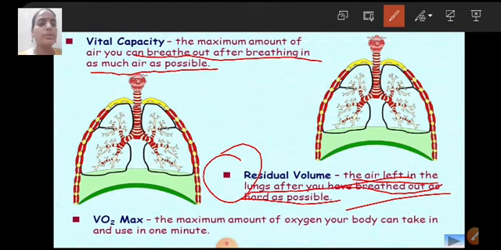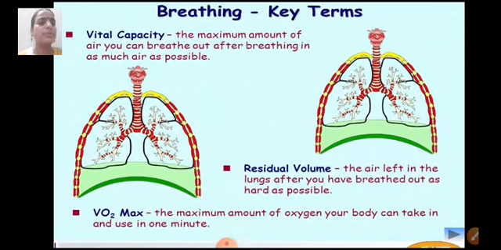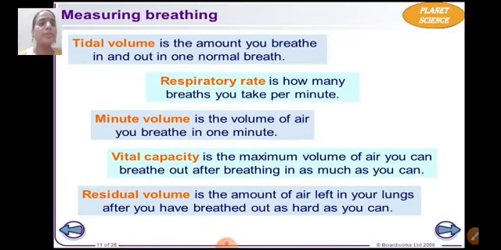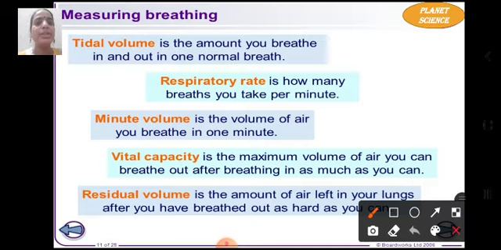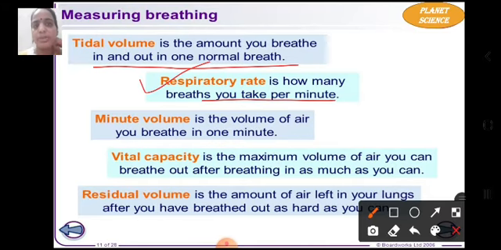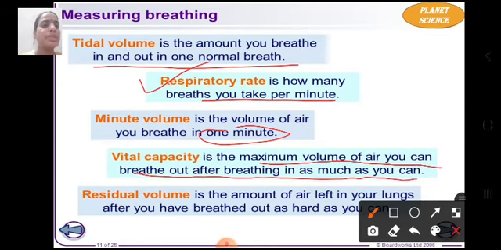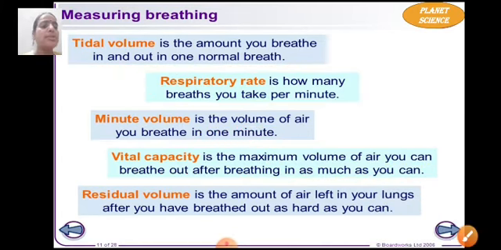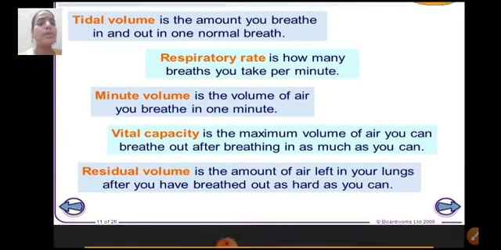Moving on students, some more terms related to the same topic. Tidal volume is the amount of air we breathe in and out in one normal breath. Respiratory rate is how many breaths we take per minute. Minute volume is the volume of air we breathe in 1 minute, and vital capacity is the maximum volume of air you can breathe out after breathing in as much as you can. Residual volume, as I have already told you, is the amount of air that is left in our lungs after we have breathed out as hard as we can. So these are some of the terms that are related to breathing.